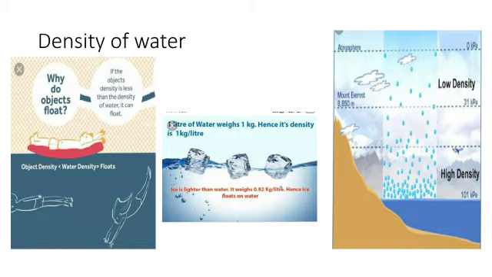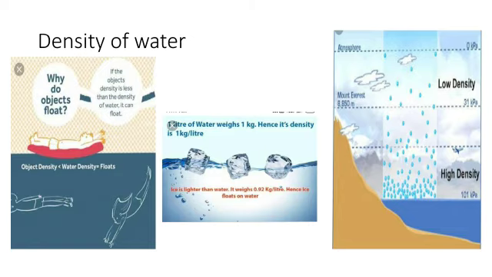Now see students, there is one topic given in your textbook, density of water. The interrelationship between the volume and mass of a substance: the space occupied by a substance is its volume, and the store of matter in a substance is its mass.